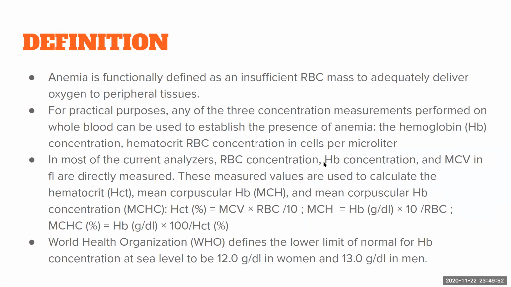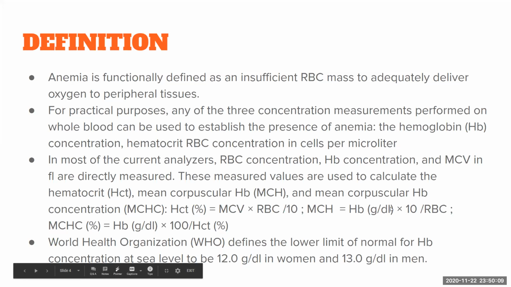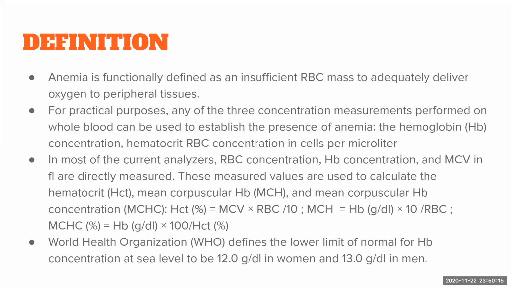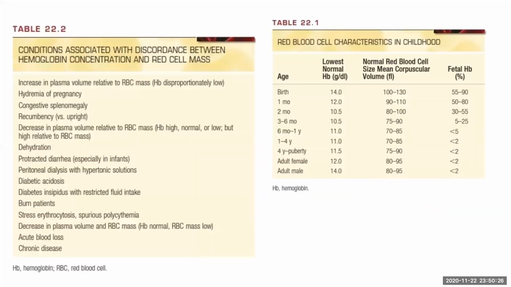In the hematology analyzer, RBC concentration, hemoglobin concentration, and MCV are calculated or derived or measured directly. And using these values, MCH, hematocrit, and MCHC will be calculated. WHO defines the lower limit of anemia at sea level for women to be 12 and for men to be 13. This is based on worldwide statistics, excluding iron deficiency anemia and thalassemia. So it is not exact. As I said, insufficient RBC mass and not the plasma volume, because there are some conditions with discordance between hemoglobin concentration and red cell mass.